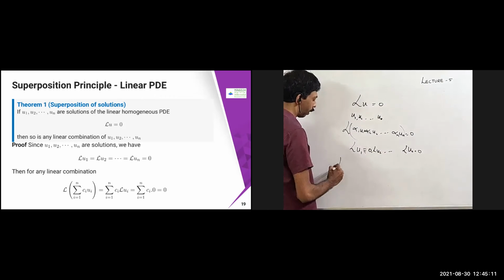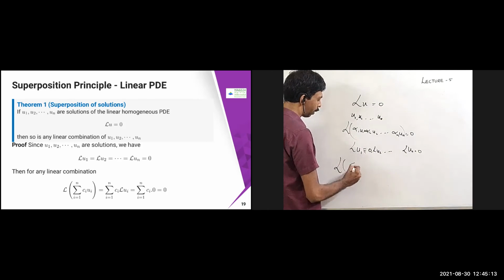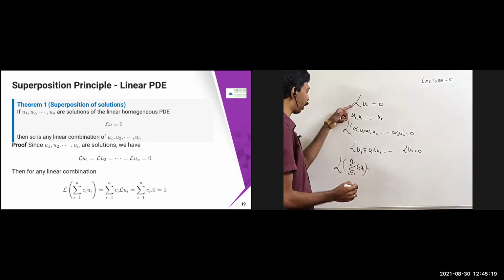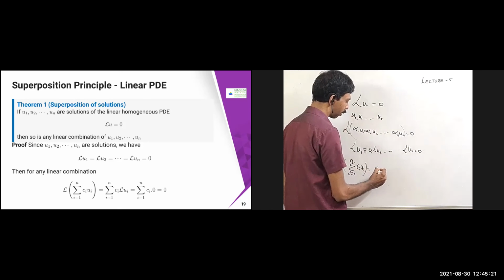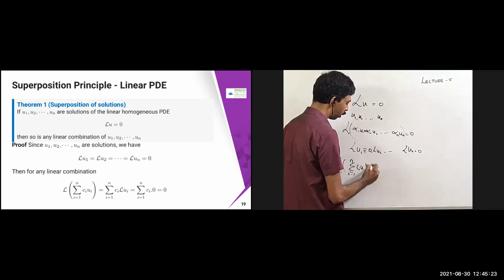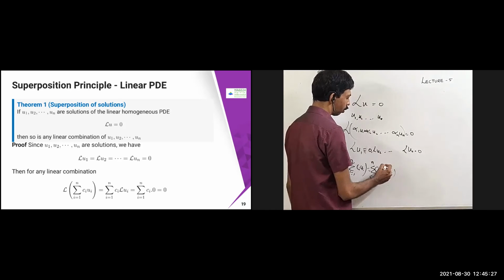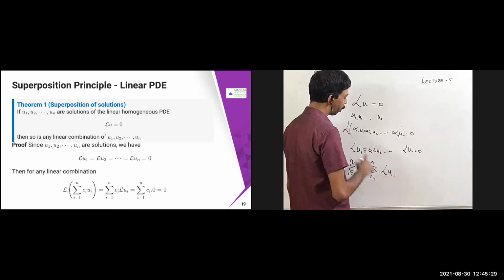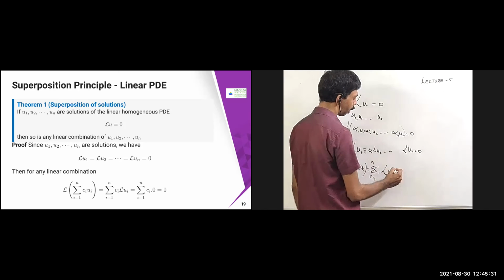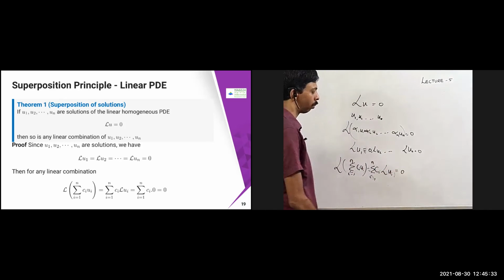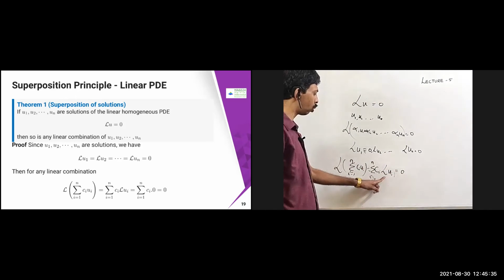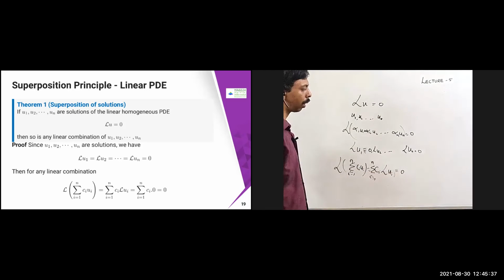Now, if you take L of the summation i equal to 1 to n of Ci ui, since it is a linear operator, I can just write it as the summation i equal to 1 to n of Ci Lui. Each of these Lu1, Lu2, ..., Lun is 0, therefore this is going to become 0. The summation of Ci into each 0, you sum it up and you are going to get 0. This is a very simple one.